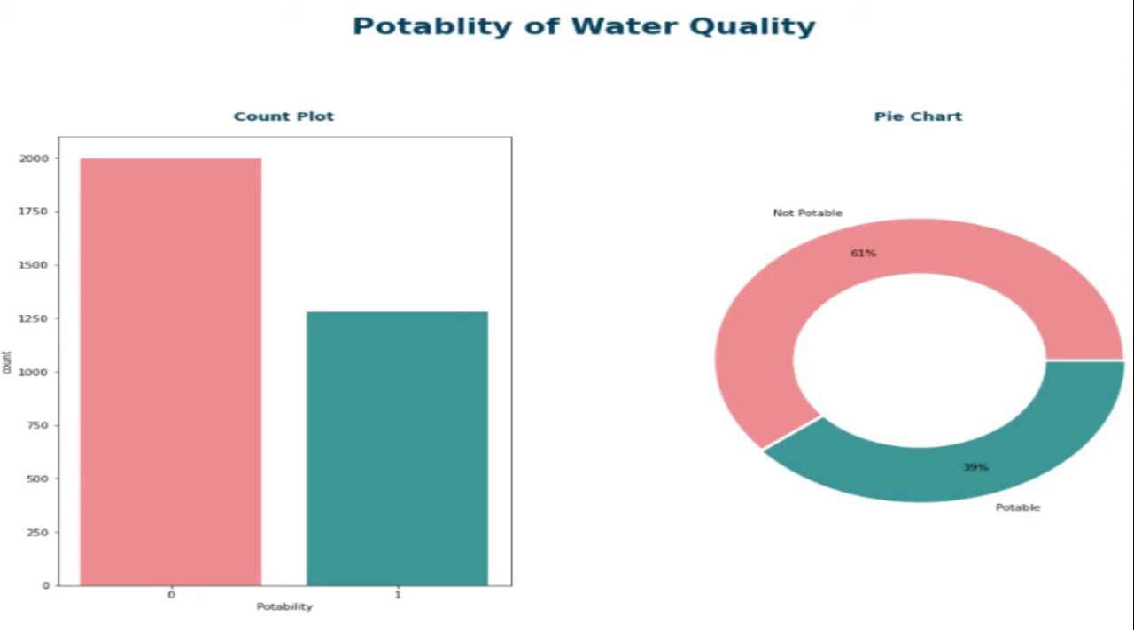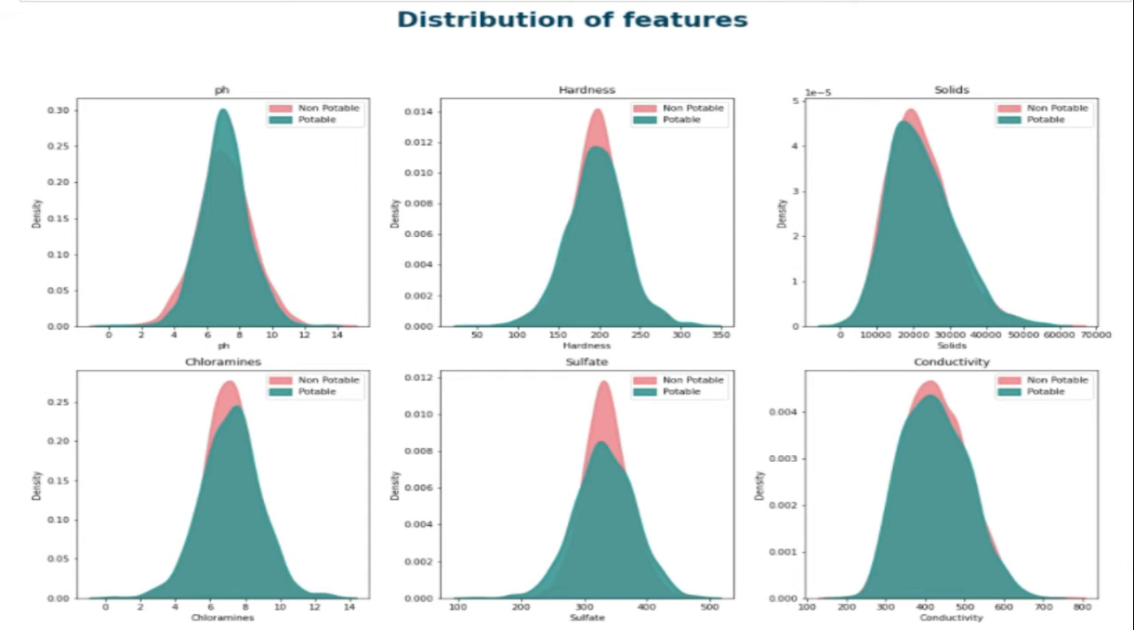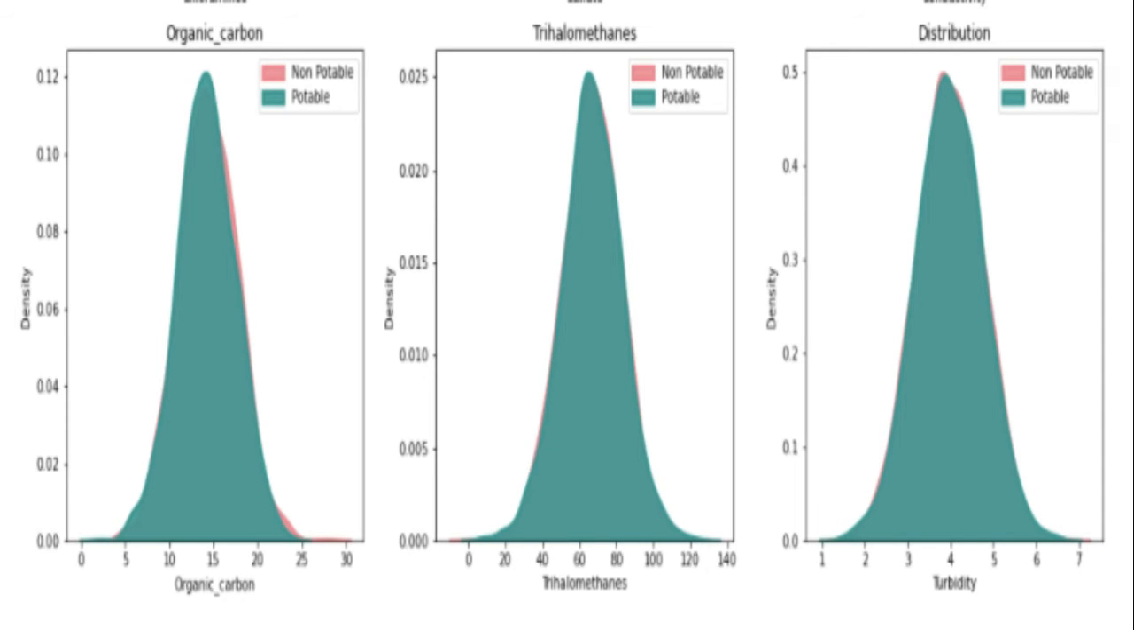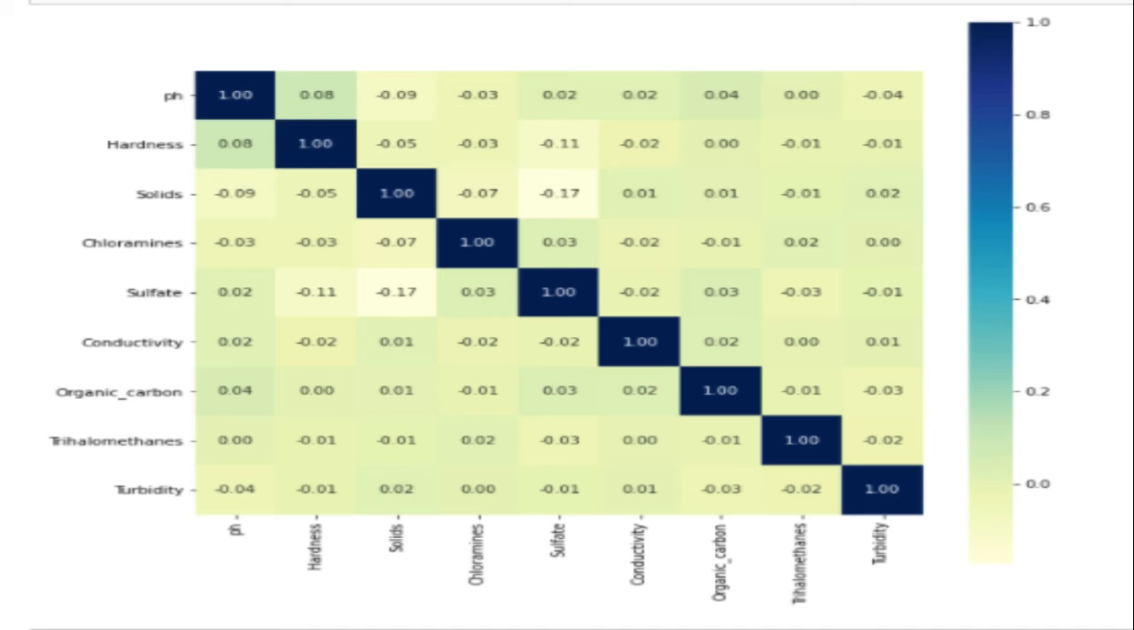Now, for data exploration, I have used the Seaborn and Matplotlib libraries. I have used a count plot and pie chart to see water potability. As you can see, 60% of our data is non-potable and only 39% of data is potable. Now, the distribution of our features. As you can see, most of our features are normally distributed. So, this is not an issue.